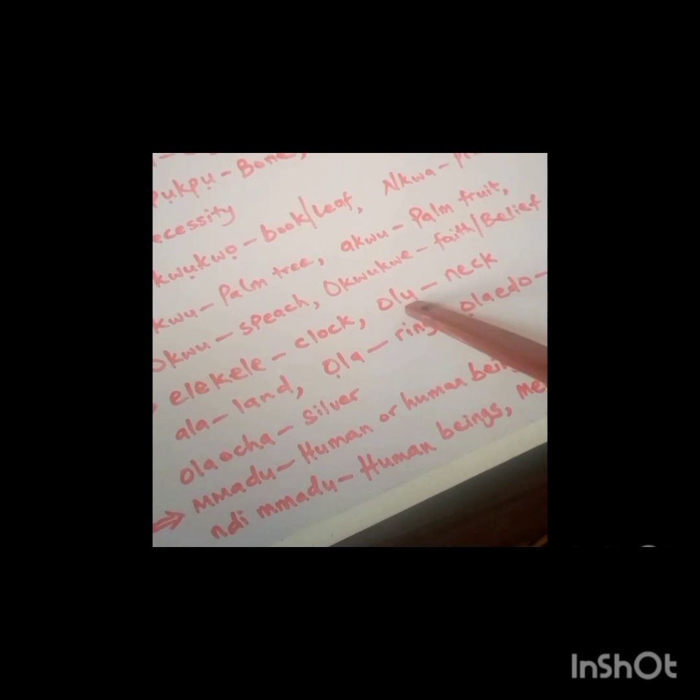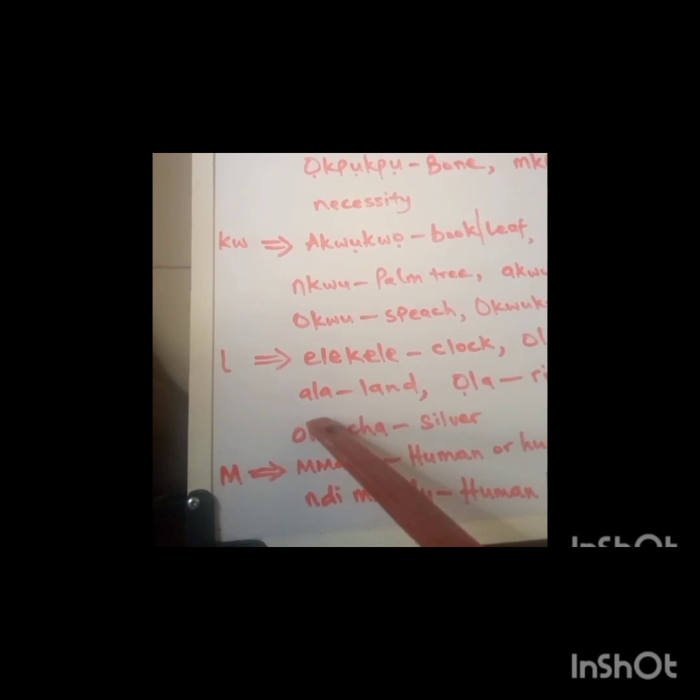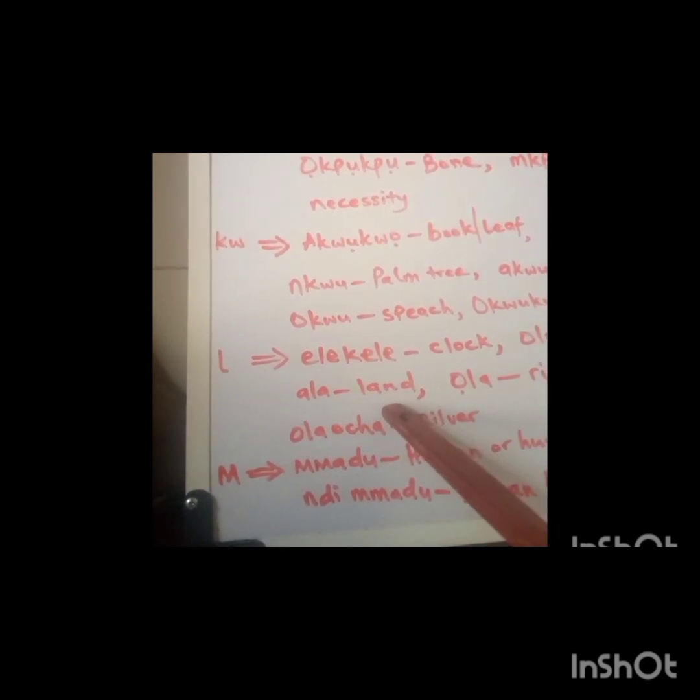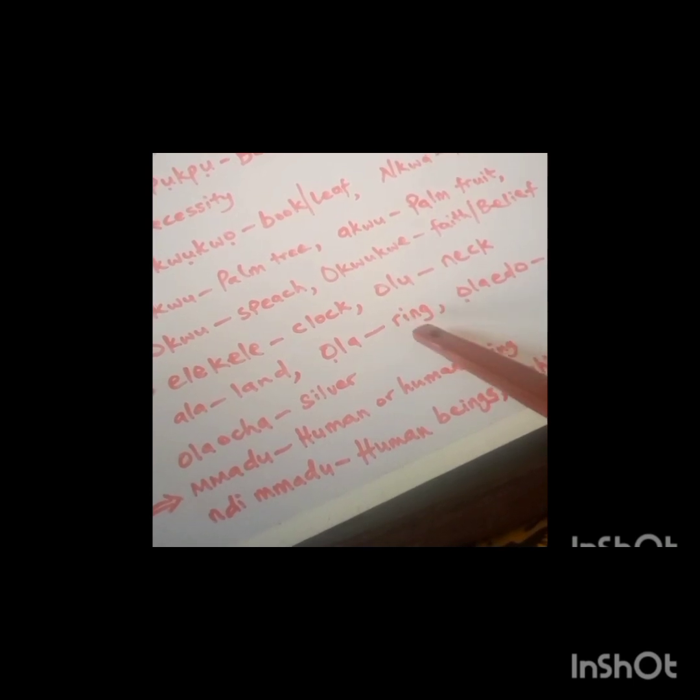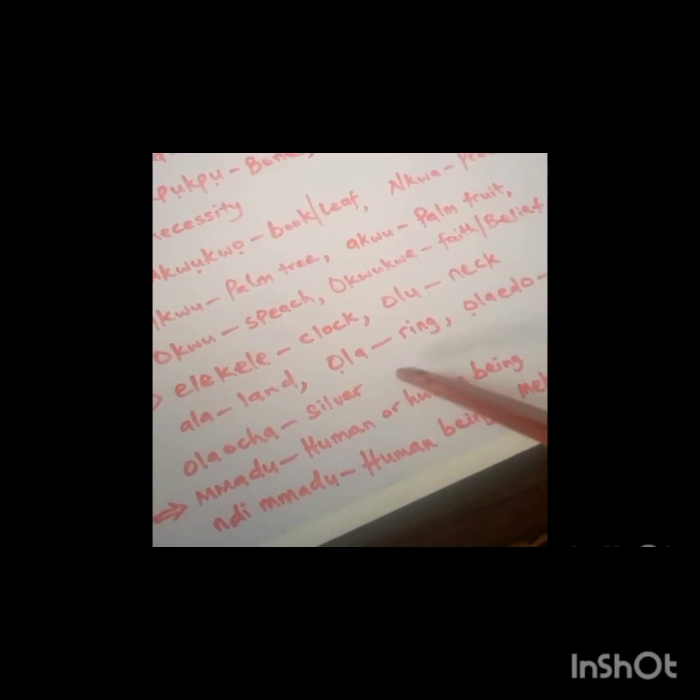Then we have Olu, which we saw when we labeled the human parts, which means neck. Olu mmadu, somebody's neck. Ala, which means land. Ola, ring. That is a ring that you can wear on your finger. That is what we call ola.